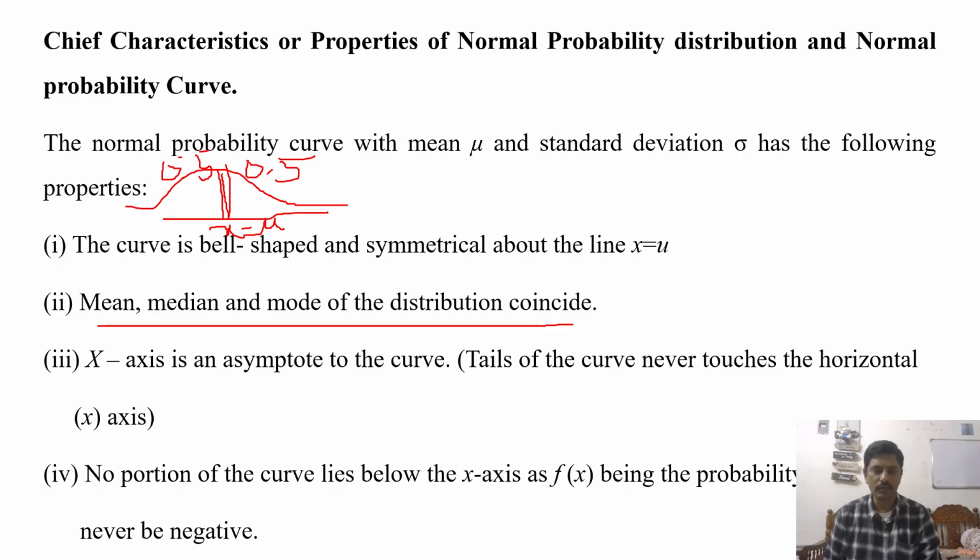No portion of the curve lies below the x-axis. So all the probability distribution lies above the x-axis only. There is nothing below the x-axis. This part contains no probability distribution because we already know f of x, being a probability distribution, is not a negative value, right?